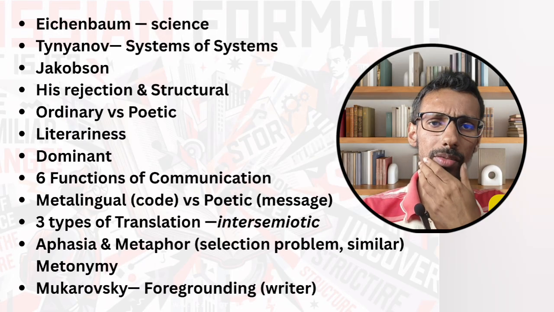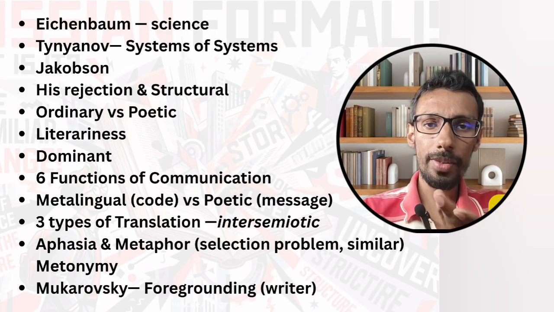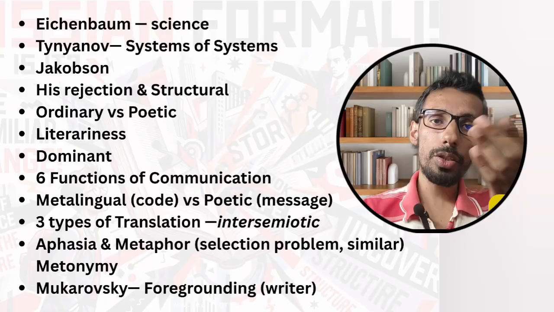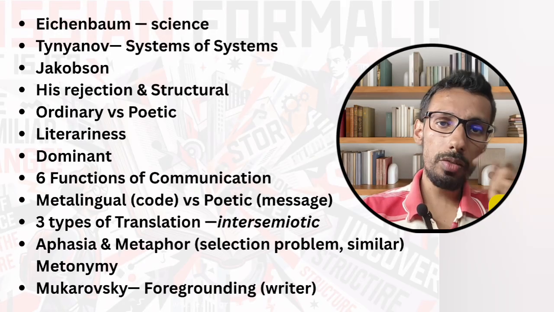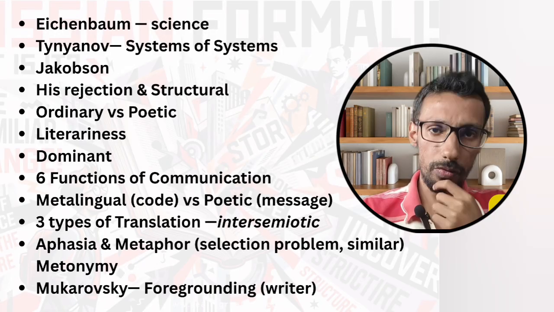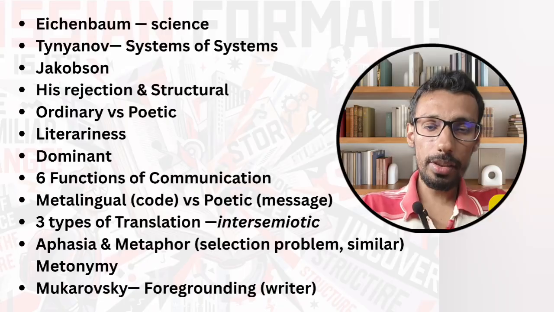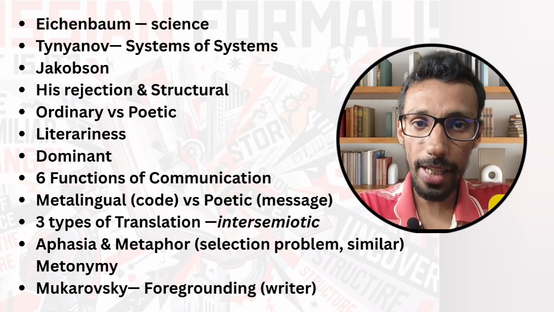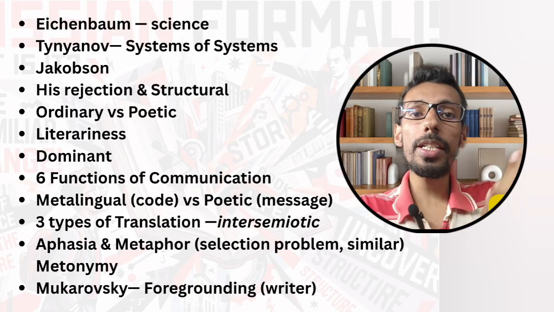Now you are going to tell me, "Sir, you said 2 plus 2 equals 4. Can it be proven wrong?" Yes. 1 plus 1 plus 1 plus 1 equals 4. 3 plus 1, 4. 8 minus 4, 4. It's happening. So when I am saying, like Boris Eichenbaum says, that formalism equals science.